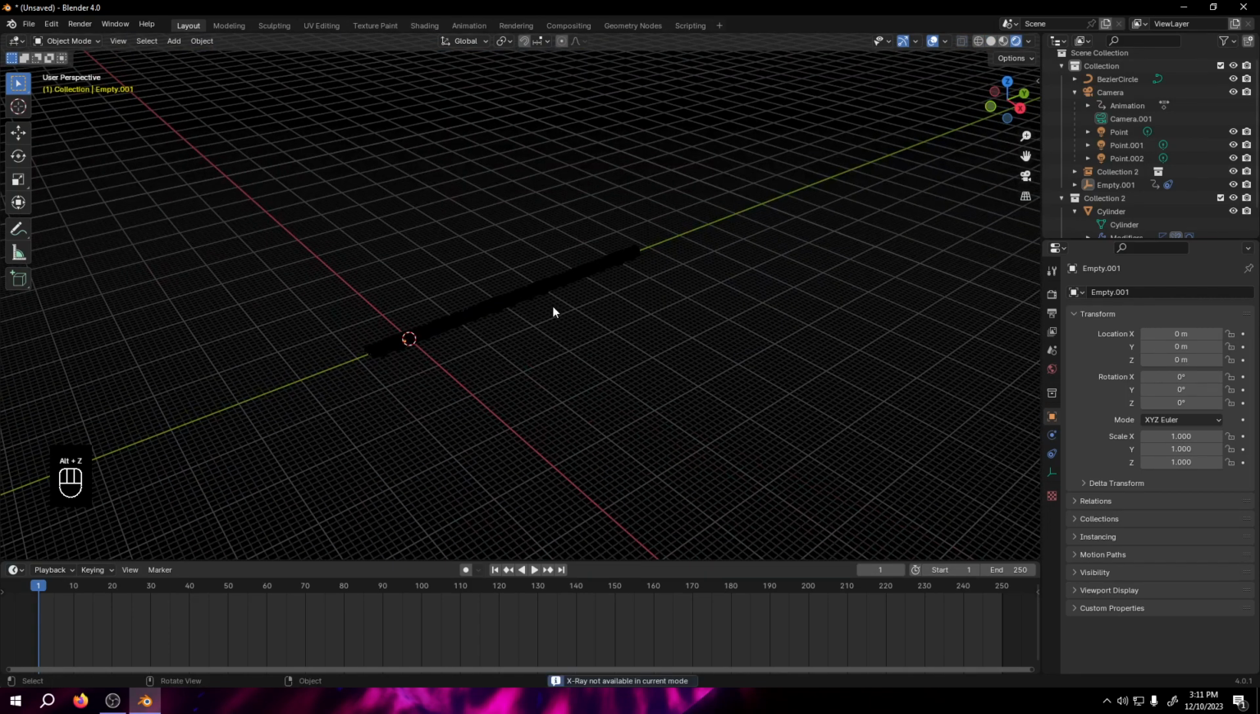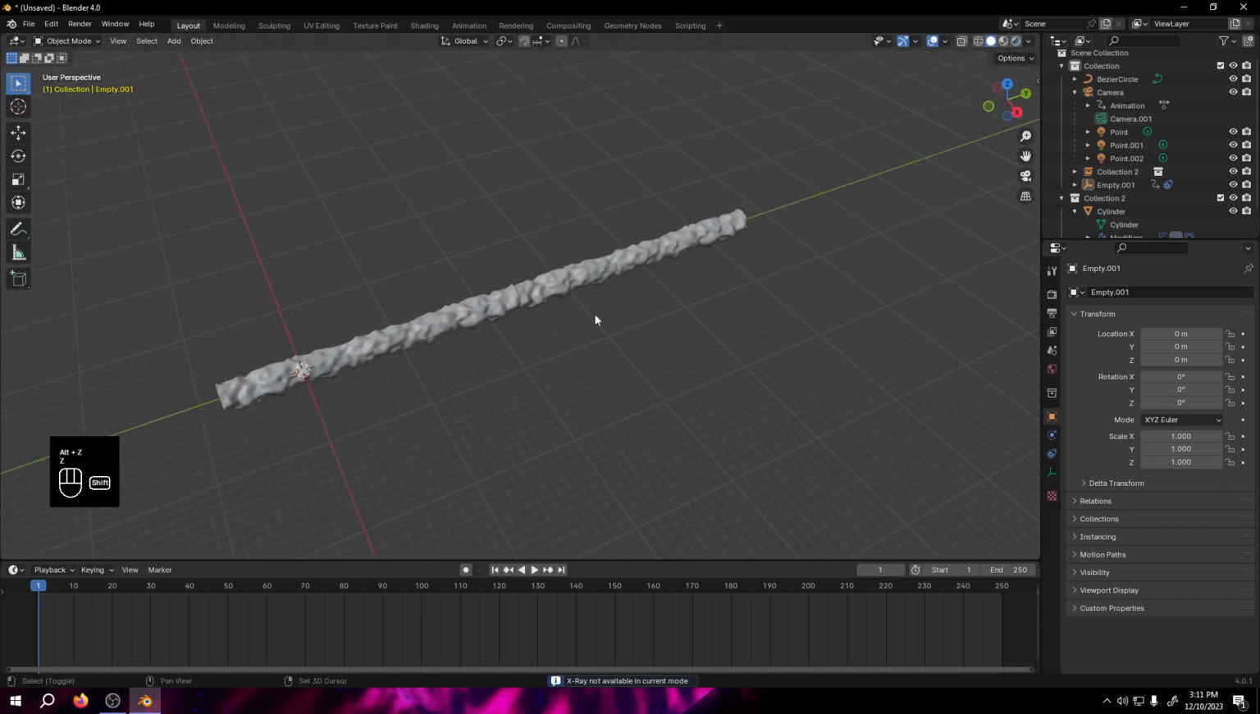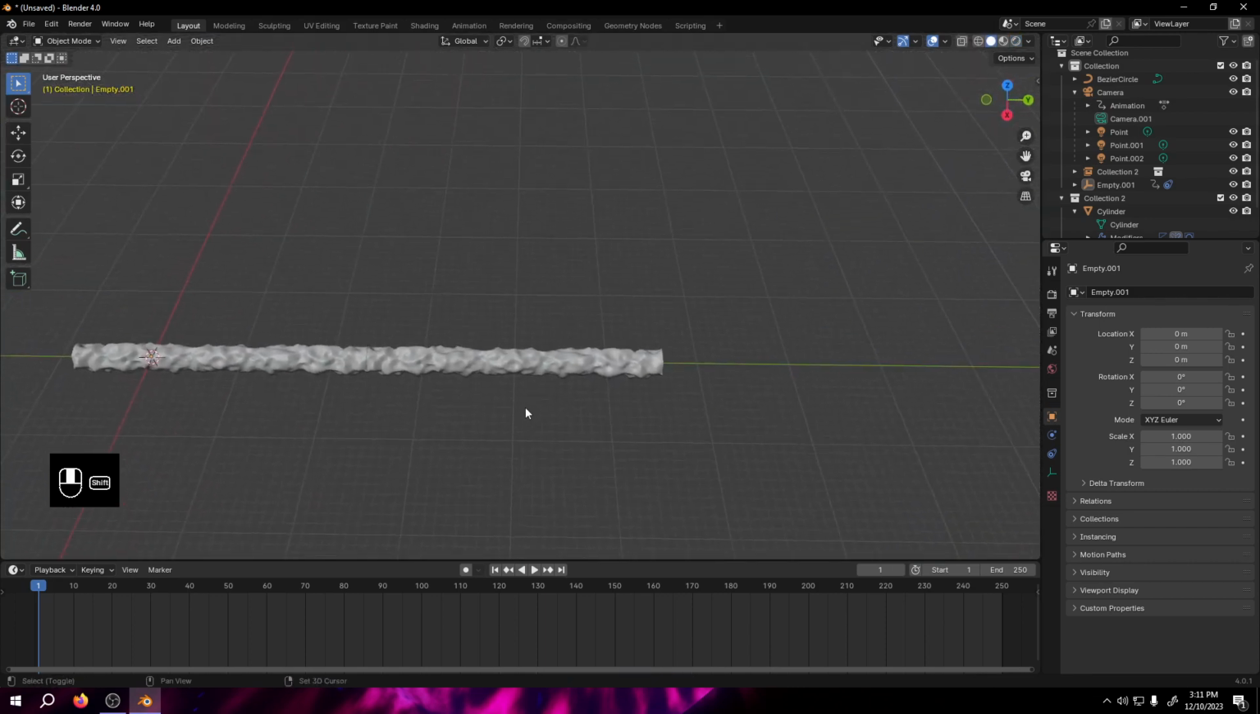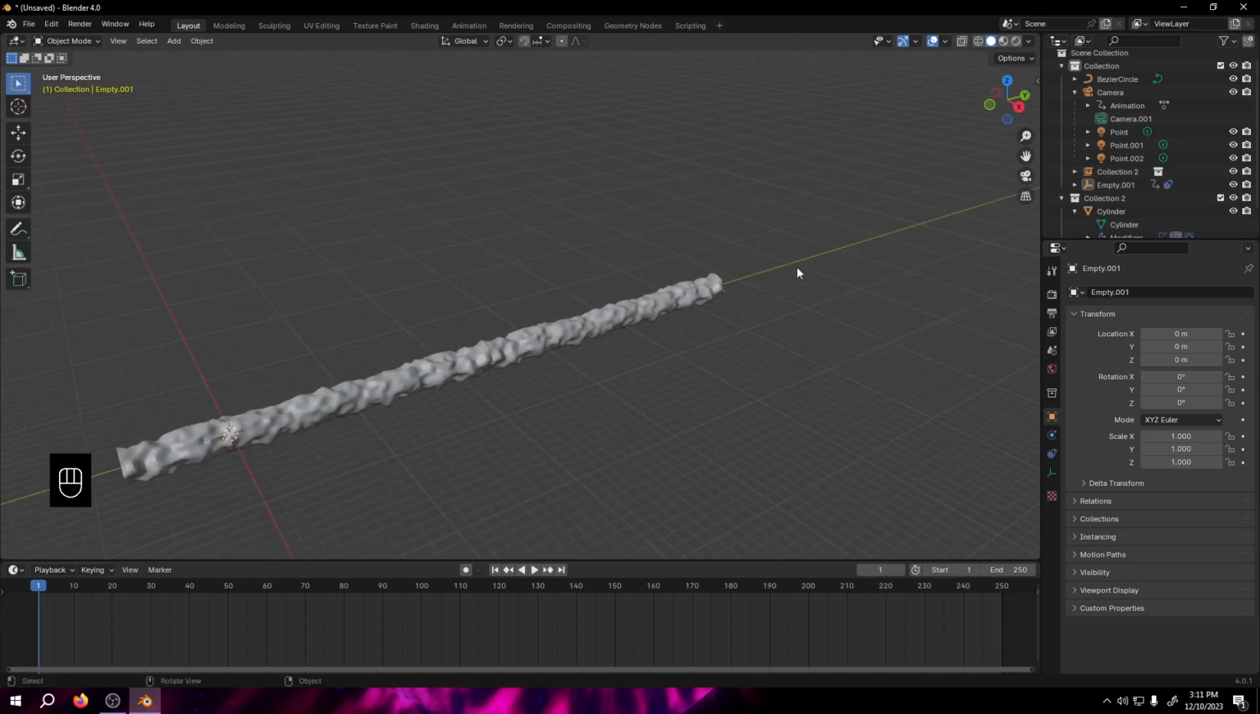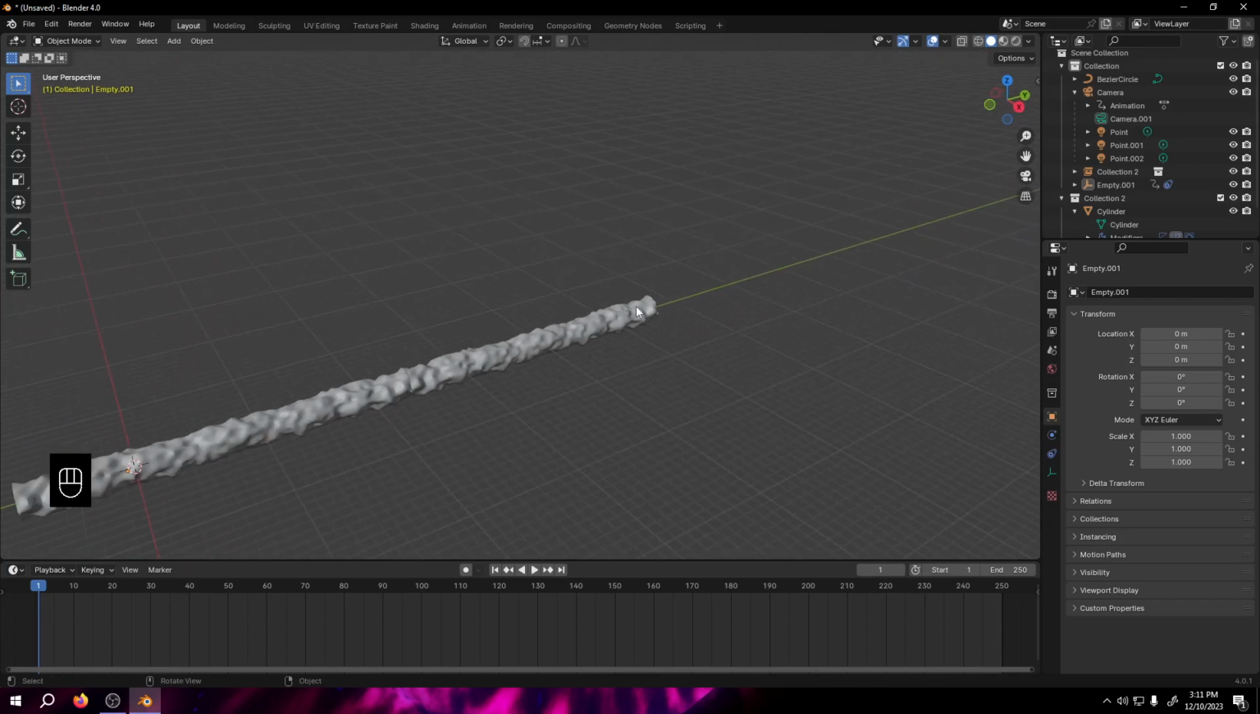Okay, once is okay for me. Once duplicate is okay for me. If you need once more, if you need, you can add. So let's add